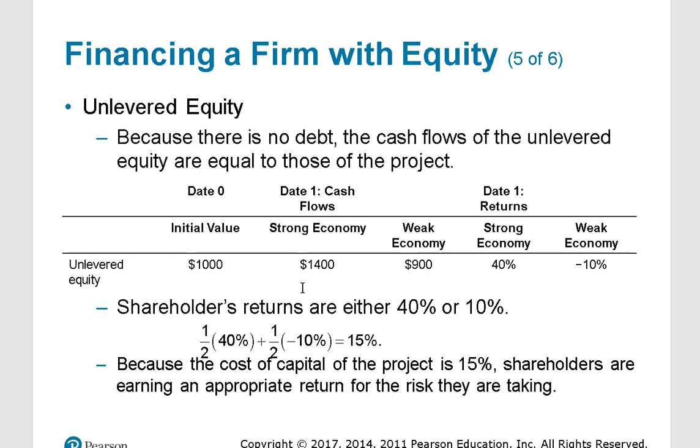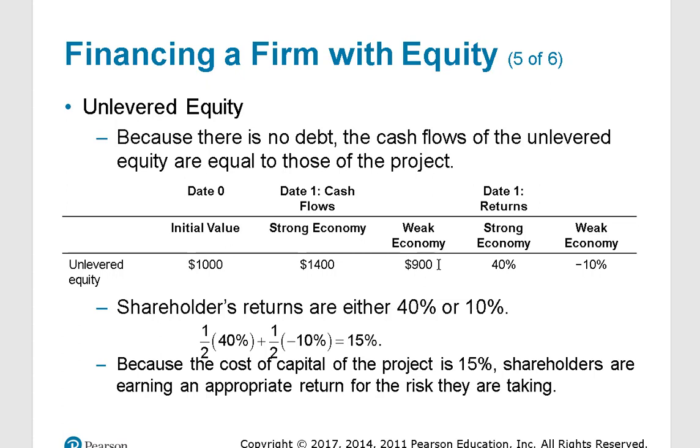Now, since there's no debt, these cash flows are what's referred to as unlevered equity. Levered means it has debt. Unlevered means it doesn't. So in this case, the initial value is $1,000. That's what the company is, that's what this project is worth. $1,400 is a strong economy, $900 is the weak economy.